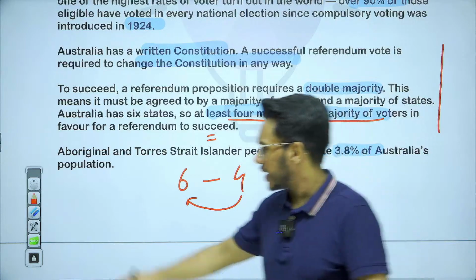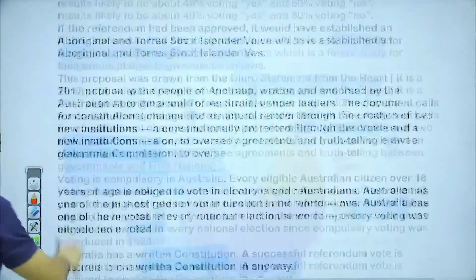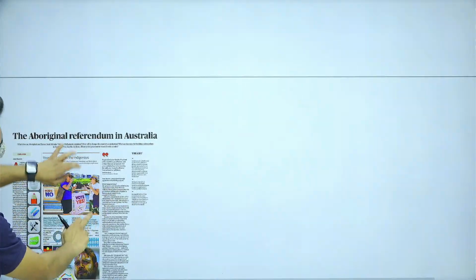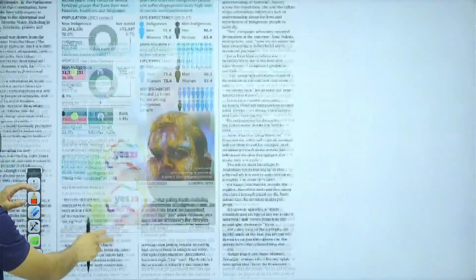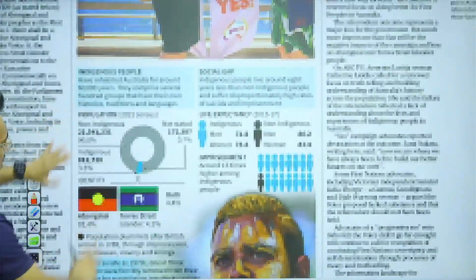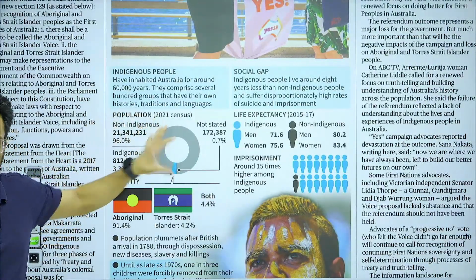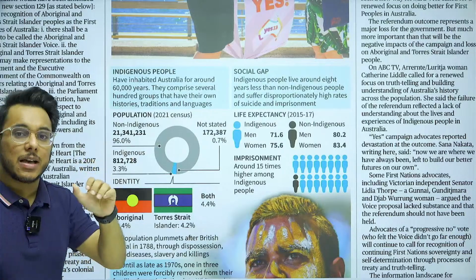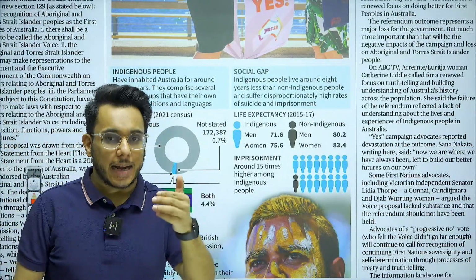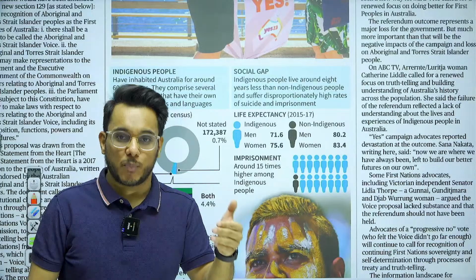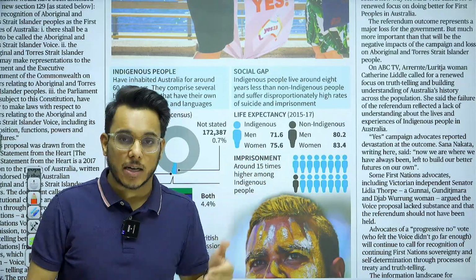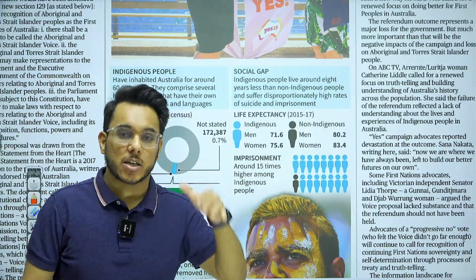Let's understand this. Here I will zoom out, and you can see the demographic profile of Australia. Demography means population and its constituents. Demo means people, graphy means a systematic study. So demography means a systematic study of population.